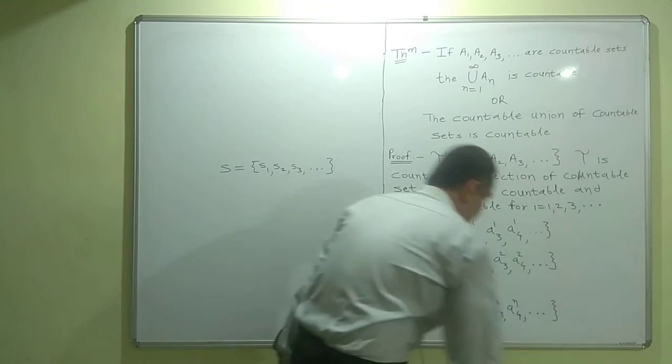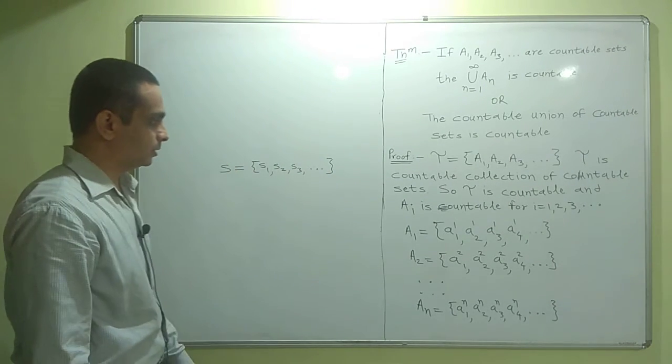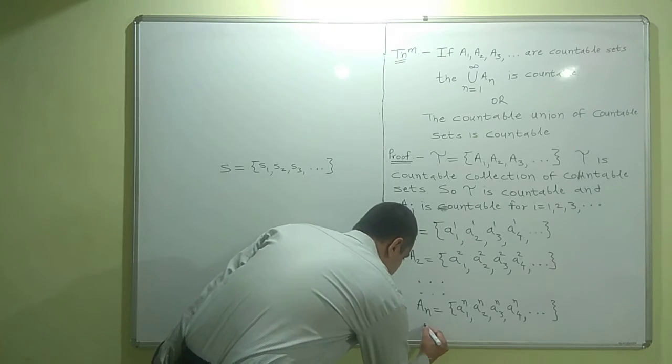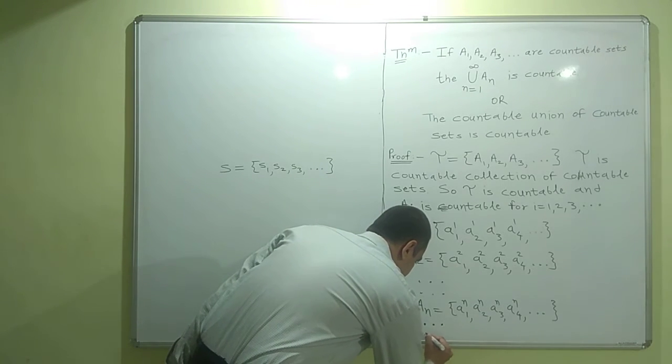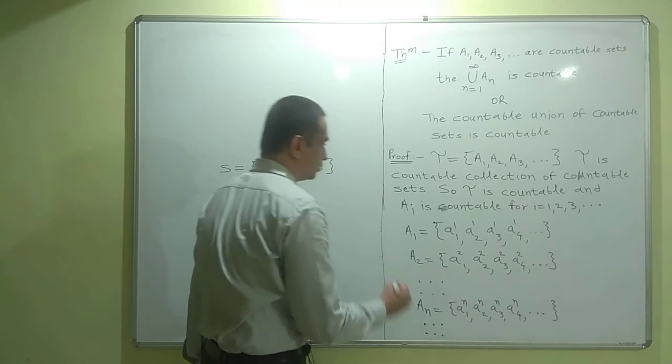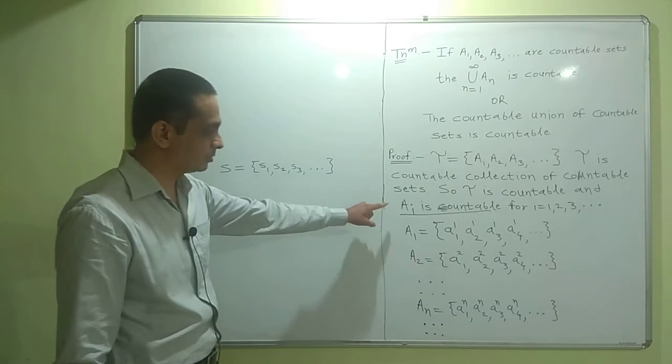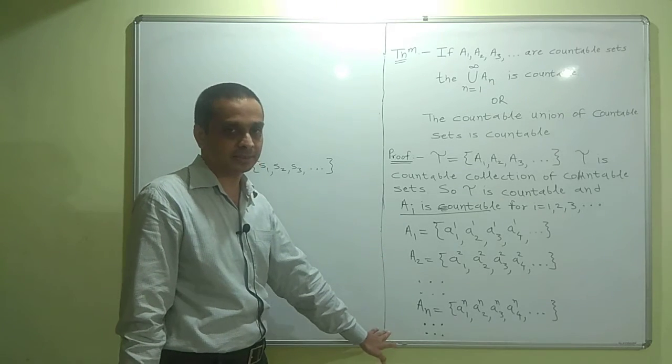Such a representation of sets is possible because each of the sets Ai is countable. We are making use of this fact.